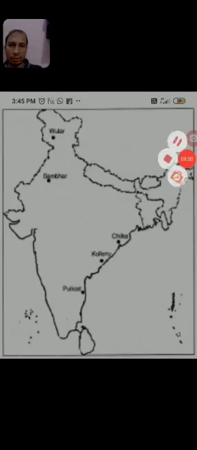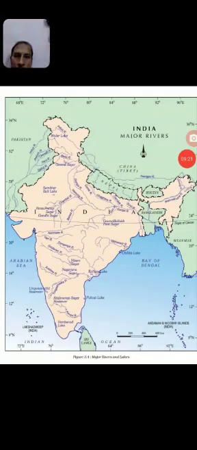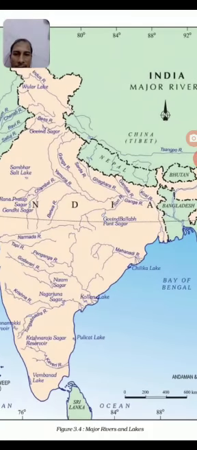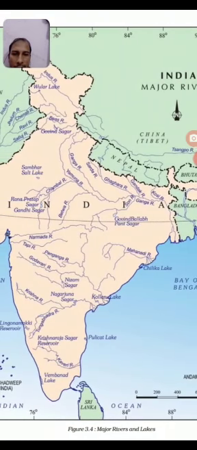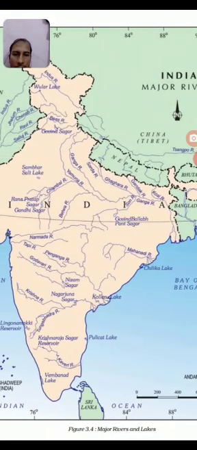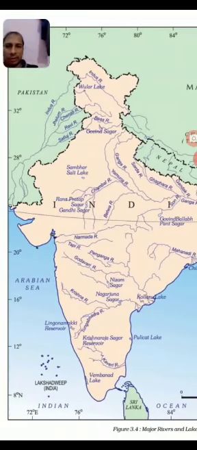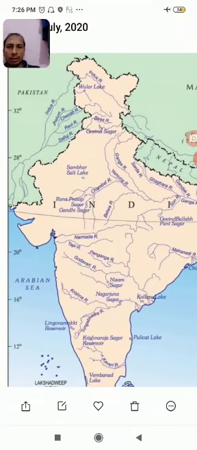I can show you one more map. Dear students, you can see in your NCERT map. This is Chilka Lake near the Mahanadi river's submersion. This is Pulicat Lake. First one is the Vular Lake in the Kashmir region, and here you can see it is not given, but it is in Rajasthan near Jaipur. It is the Sambar. You can see the Sambar Lake. Yes, it is the salt lake. Name is Sambar Salt Lake.